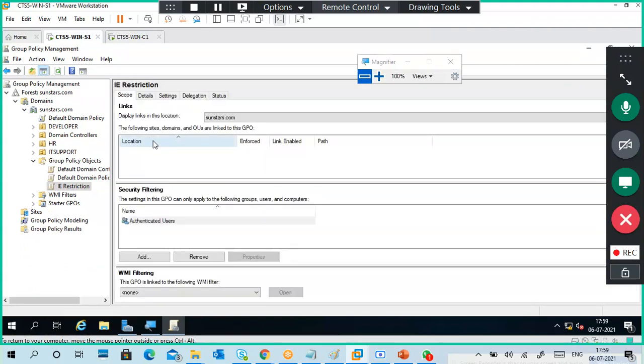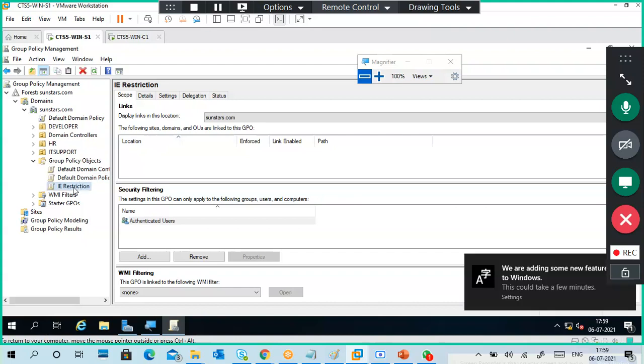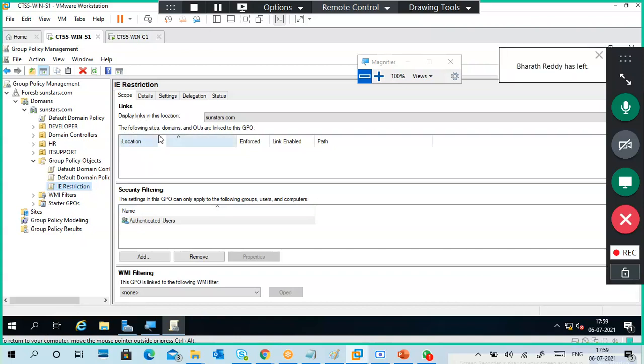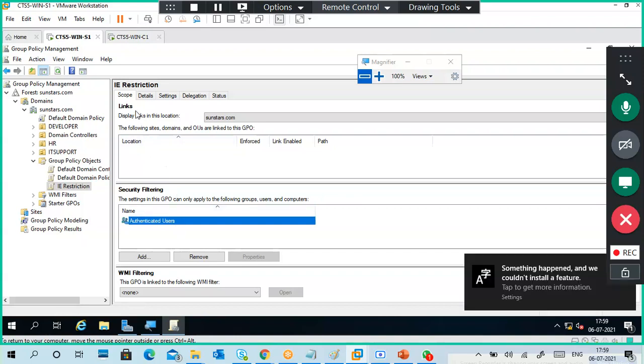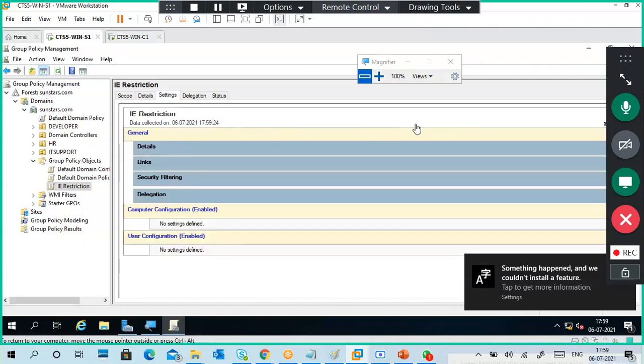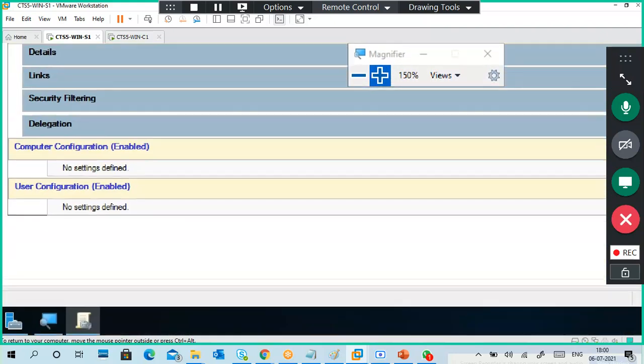And I will go to the scope one. So I click on IE restrictions. If you see, it is not linked any place, so the link location is empty. It is applied on authenticated users, which means any user in the domain can get authenticated. So all users in the domain are authenticated only. Details, and if you see under computer configuration, no settings defined.